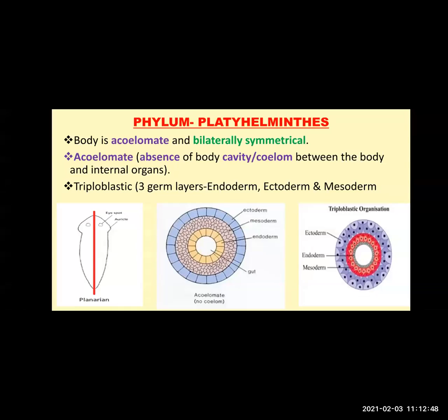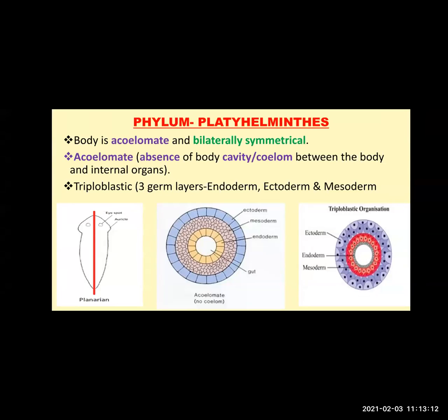Body cavity is also called coelom. So there is absence of this body cavity or coelom between the body and internal organs. So the animals belonging to this phylum are acoelomate. The body cavity is absent. That's why their body is acoelomate.